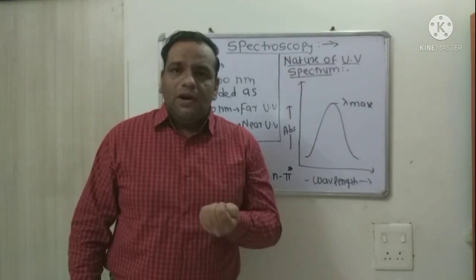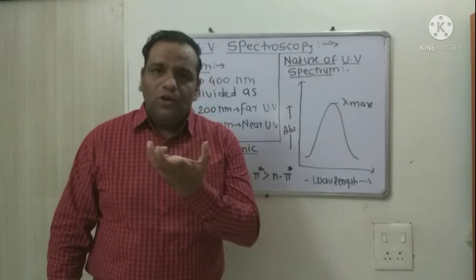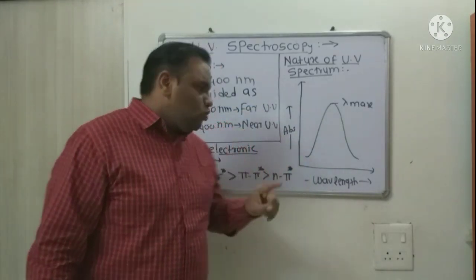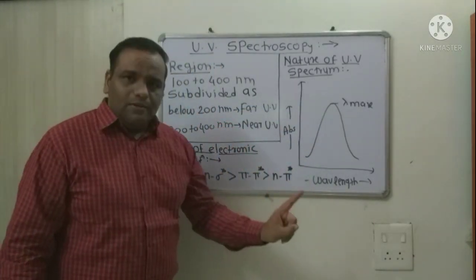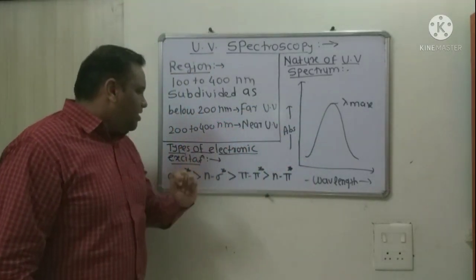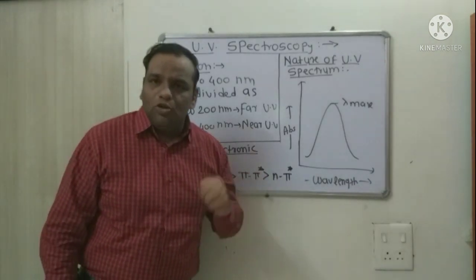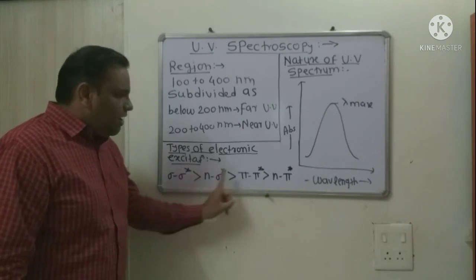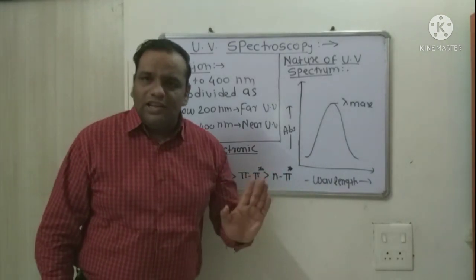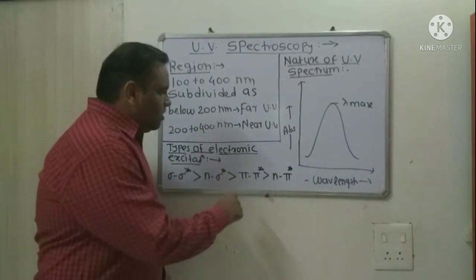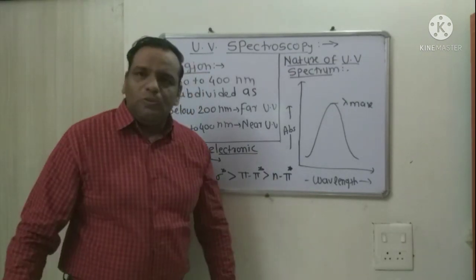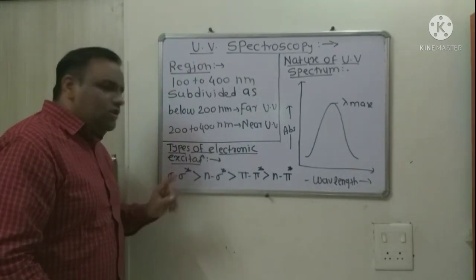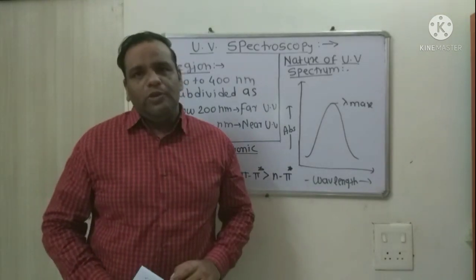We know that sigma bond is a very strong bond, and to excite sigma electrons we require more energy. So this is the sequence for energies of different electronic excitations. Sigma to sigma star requires more energy, and n to pi star requires less energy. These two transitions, that is pi to pi star and n to pi star, occur in the near UV region, whereas these two transitions occur in the far UV region.